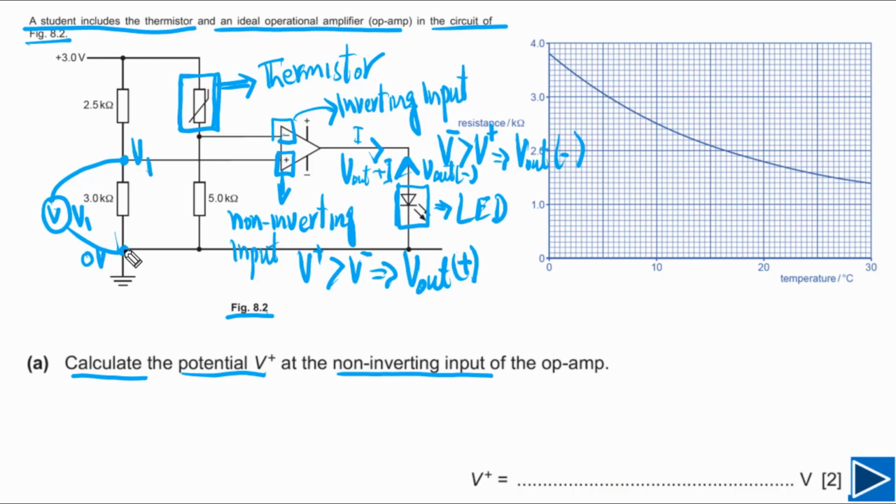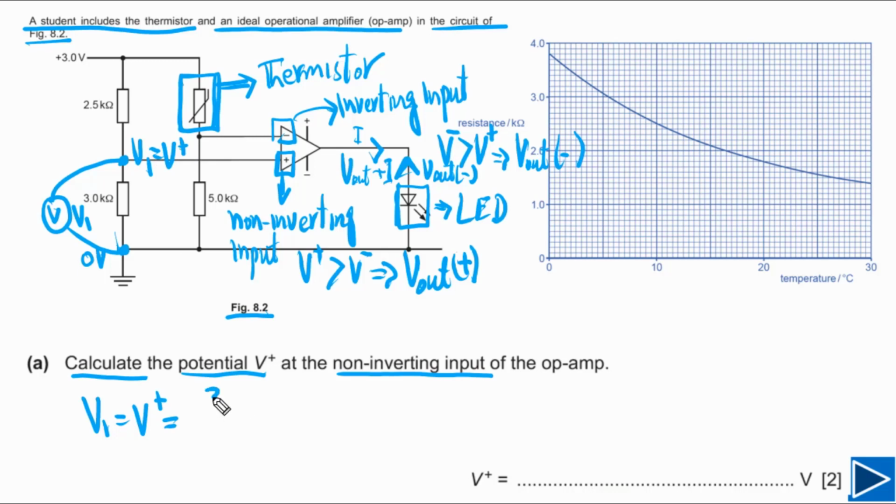Why? Because the potential on this side is 0, so the potential difference across this resistor is equal to the potential at this point. Now we simply need to find V1, which in this case is equal to V plus.